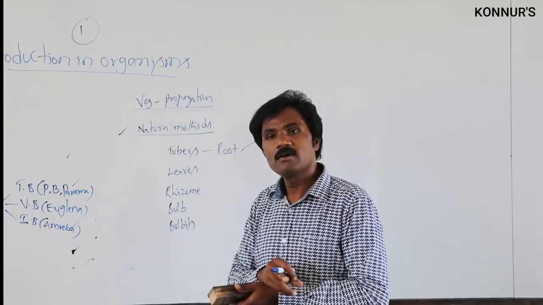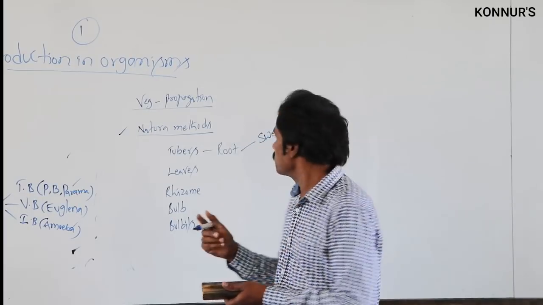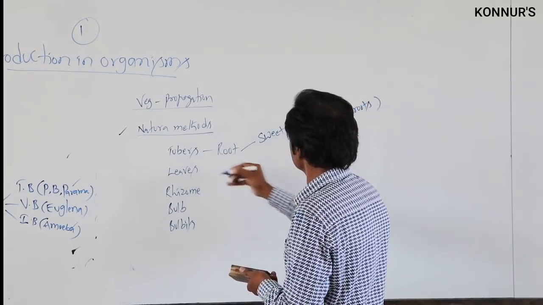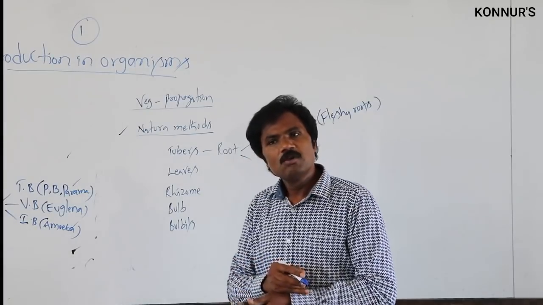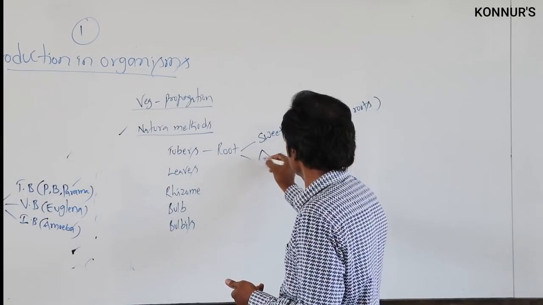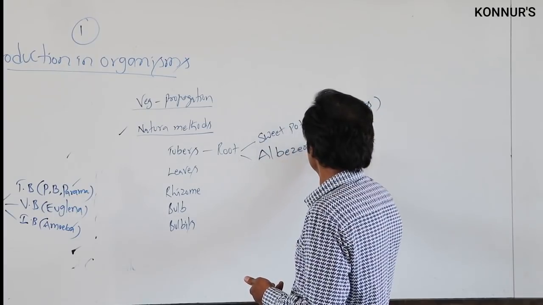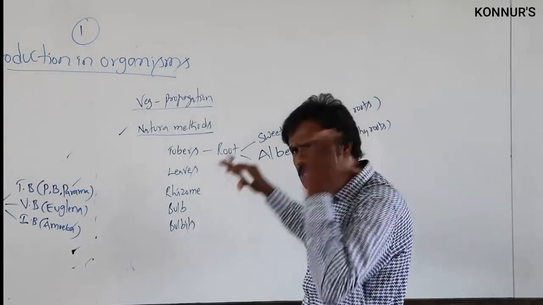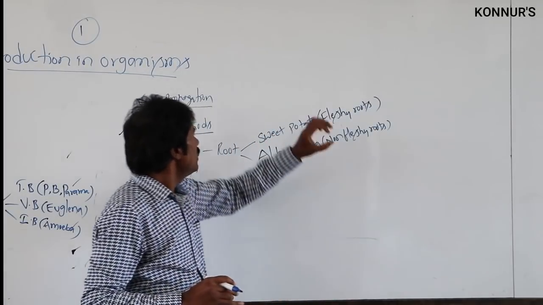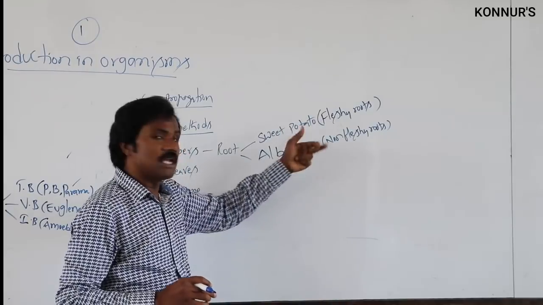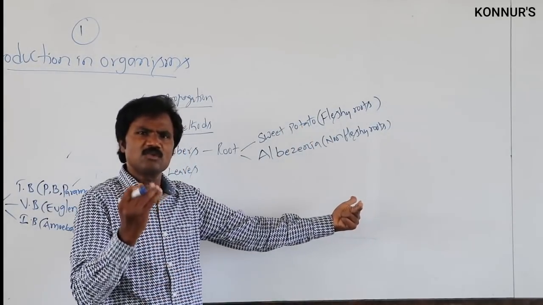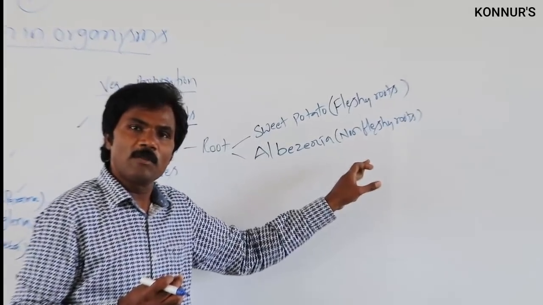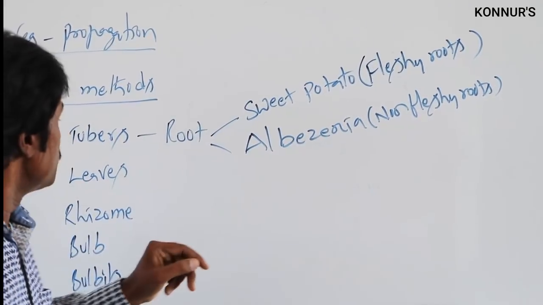Then there are non-fleshy roots, such as Albizia, one type of plant. So one can observe this variation carefully: what are the fleshy roots, and what are the non-fleshy roots. One can concentrate on that variation. Plants such as Albizia can be propagated through root tubers.